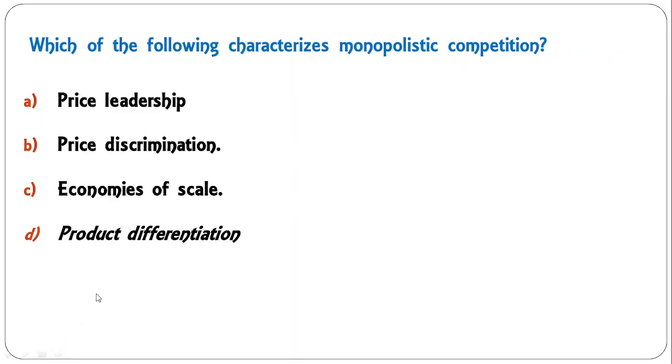Moving to the next, which of the following characterizes monopolistic competition? Means under these four, which one is the characteristic of monopolistic? Price leadership? No. Price discrimination? No. Economies of scale? No. Product differentiation? Yes, this product differentiation is the correct answer to this question. This is one of the characteristics of monopolistic competition.